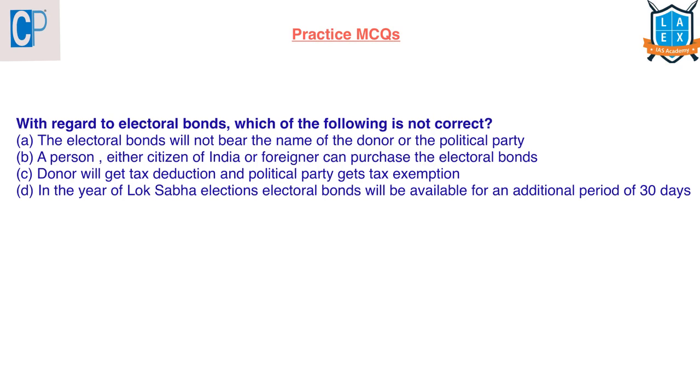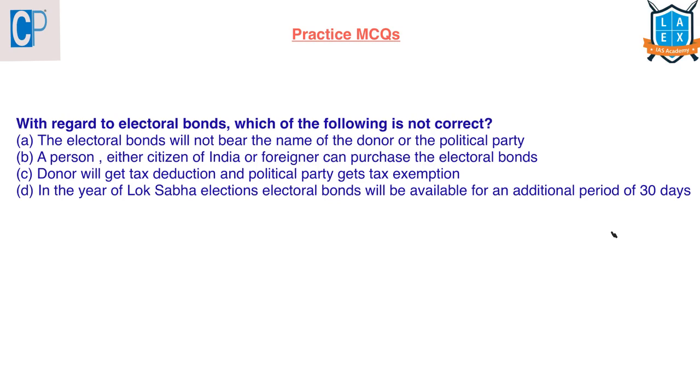Before starting our today's session, first let us see answers for the questions from our previous video. With regard to electoral bonds, which of the following is not correct? The electoral bonds will not carry the name of the donor or the political party. Yes, the identity of the political party or the donor, whoever is donating, will not be disclosed. Only the banks will know the details.